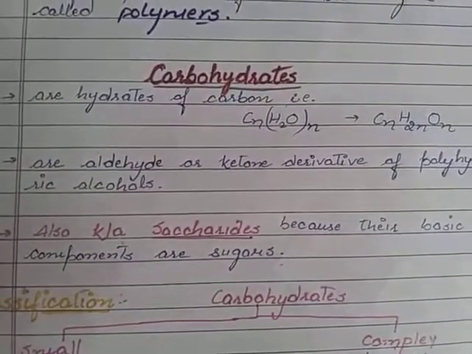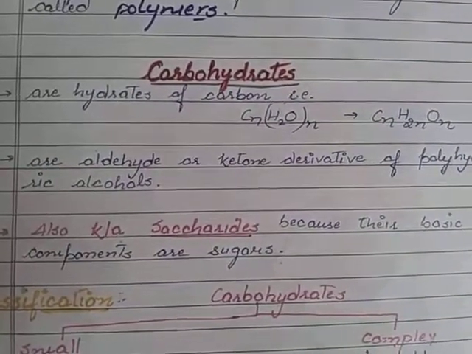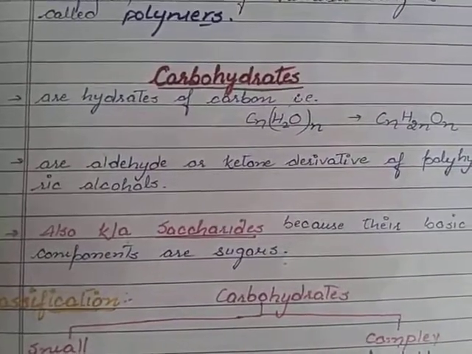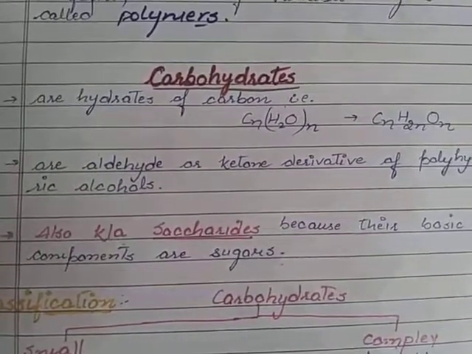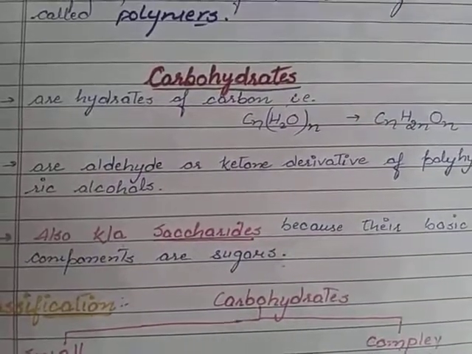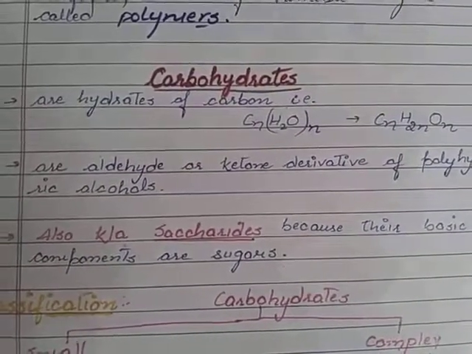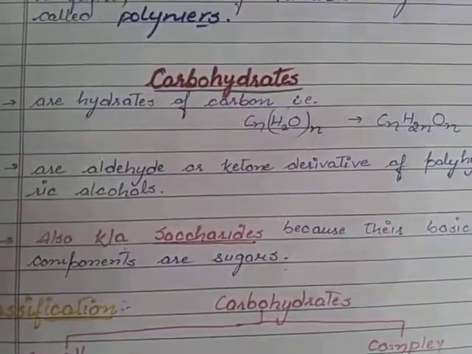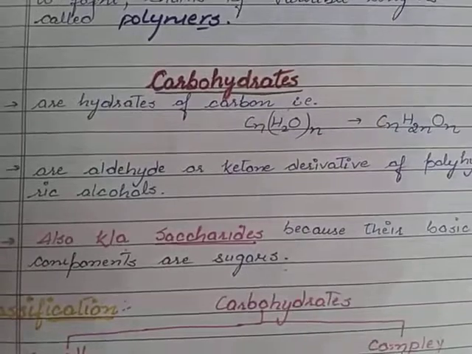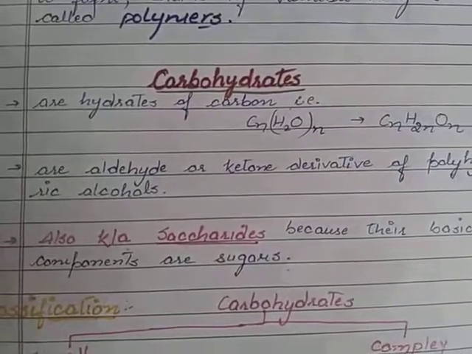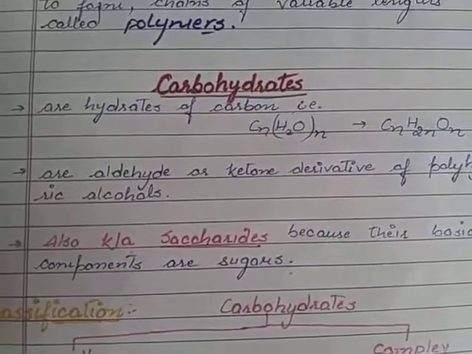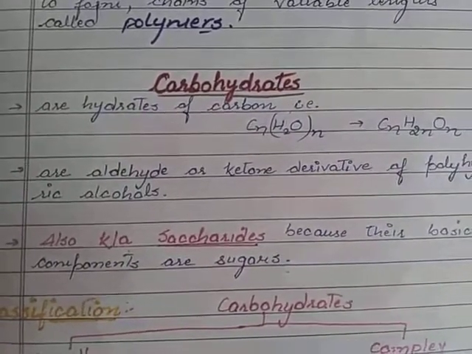It will become familiar to us later that the terminal carbon of a carbohydrate can be either an aldehyde group or a ketonic group. Meaning the terminal carbon can be a CHO group, or aldehyde group, or a ketone, that is a C double bond O group, but all the other carbons must carry the OH group on one side, and on the other side they carry the hydrogen atom.